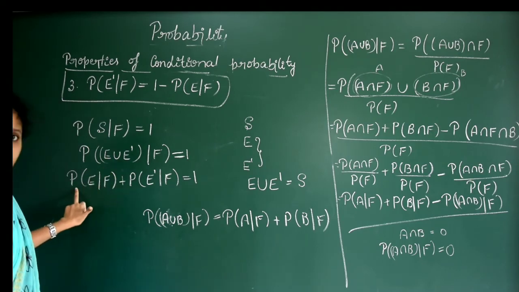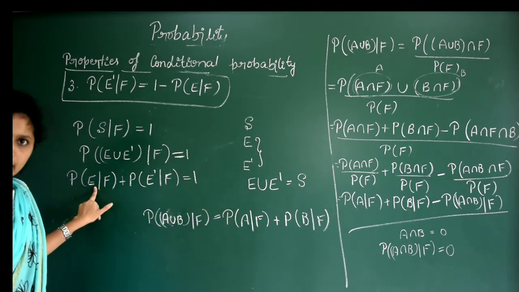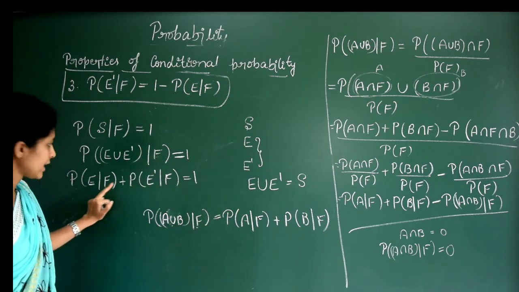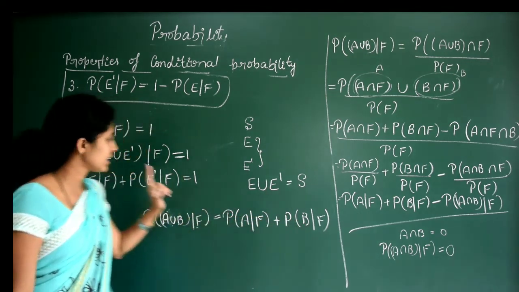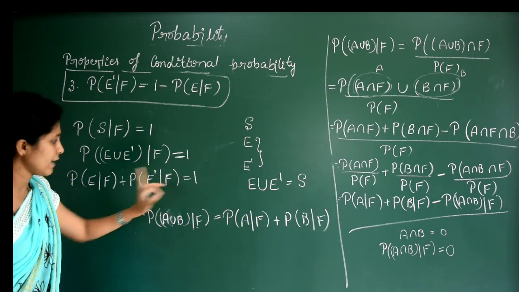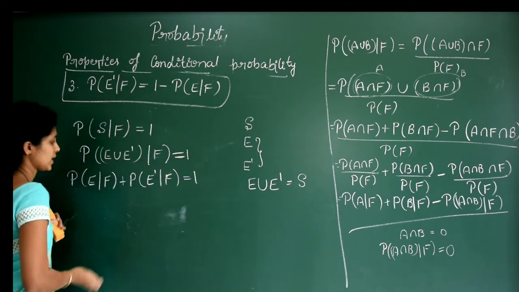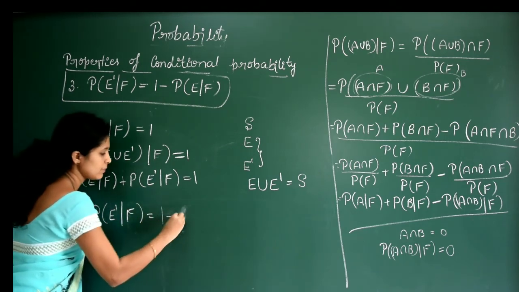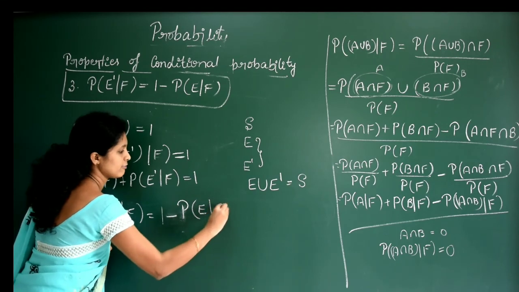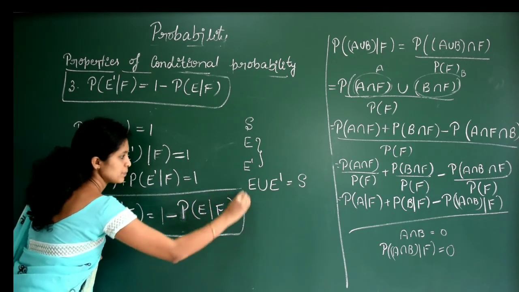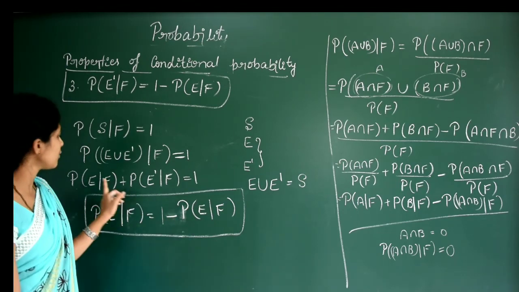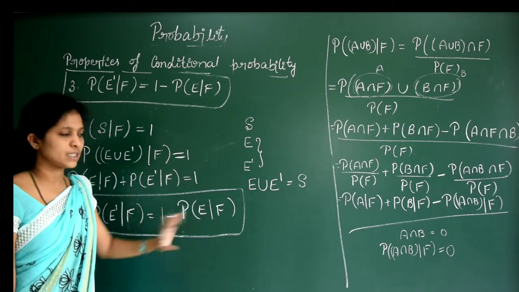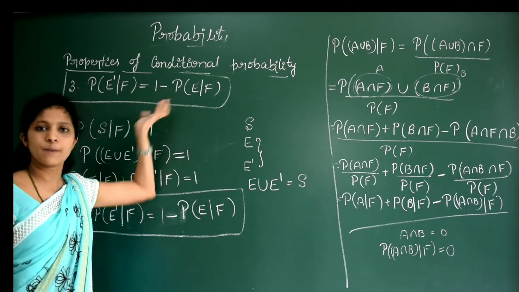So here, in the place of A we have E, P of E by F, anyway F is there, plus, in the place of B we have E dash, P of E dash by F is equal to 1. By using this we can write P of E dash by F is equal to 1 minus P of E by F. Okay, so this is another important property. Remember, or else you can write P of E by F is also equal to 1 minus P of E dash by F. Remember these properties. Now we will solve some problems based on conditional probability.